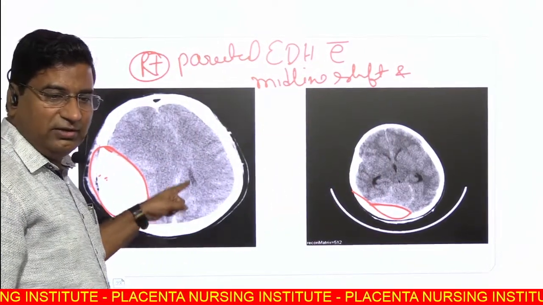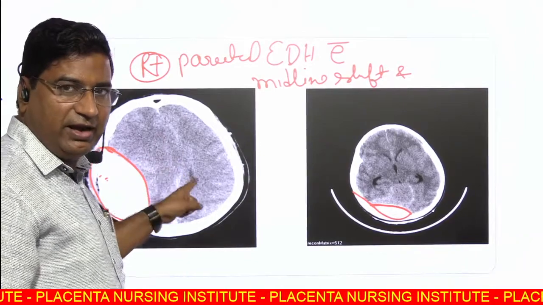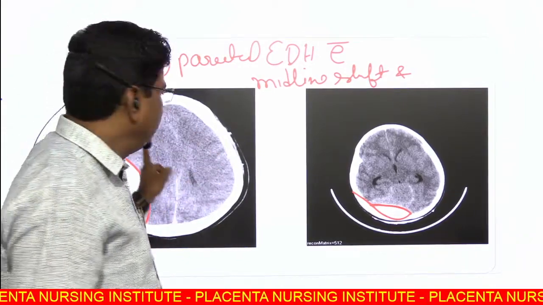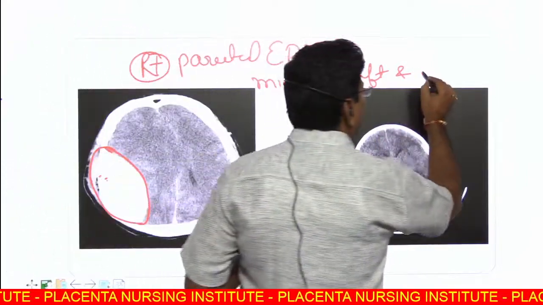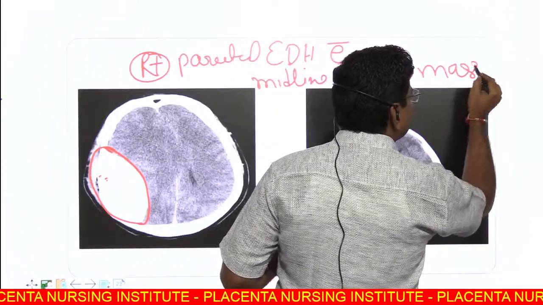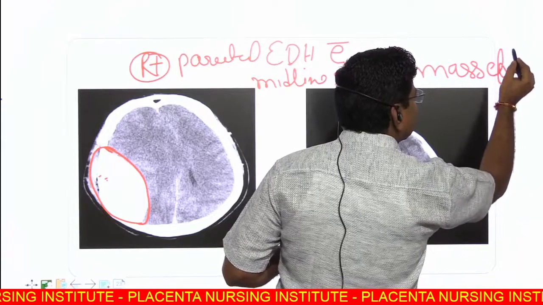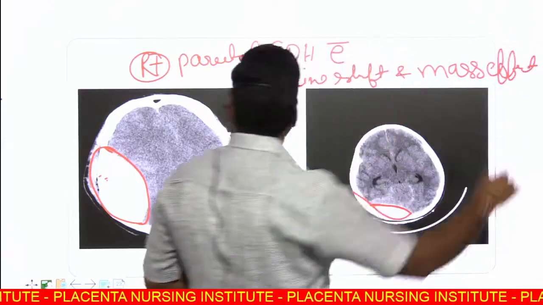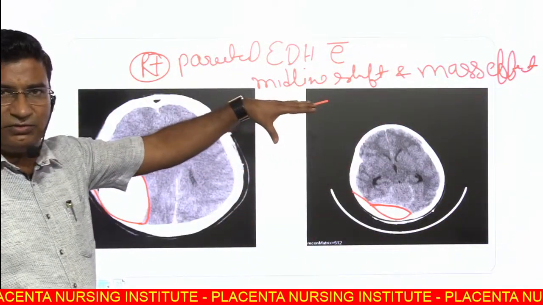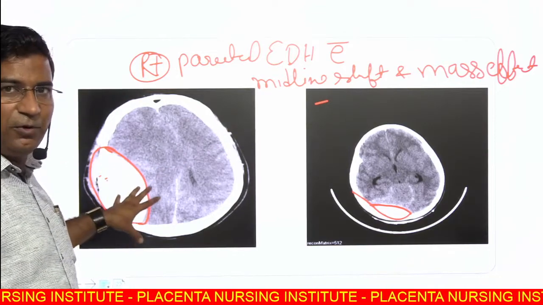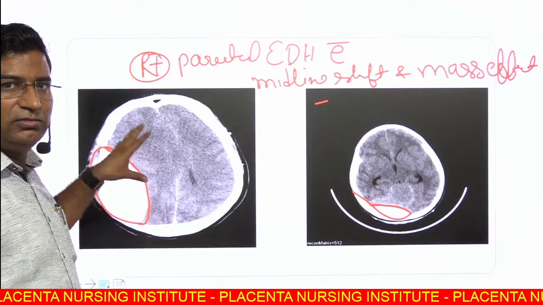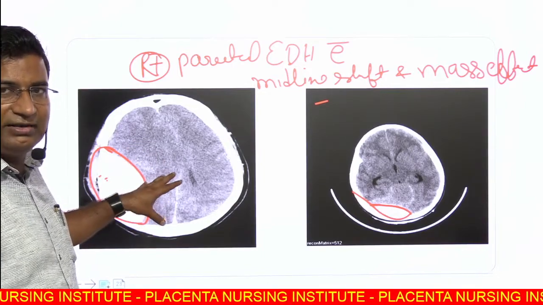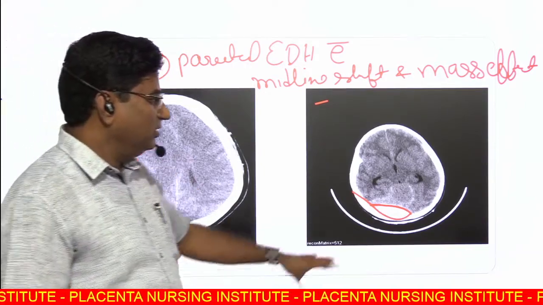Mass effect, why? No sulci and gyri patterns are visualized ipsilaterally and contralaterally, so there is a mass effect. This is the complete diagnosis of this type of picture: right parietal acute extradural hematoma with midline shift and mass effect.